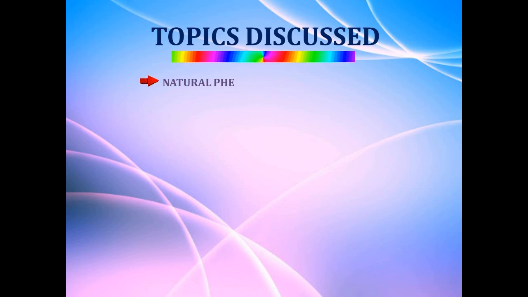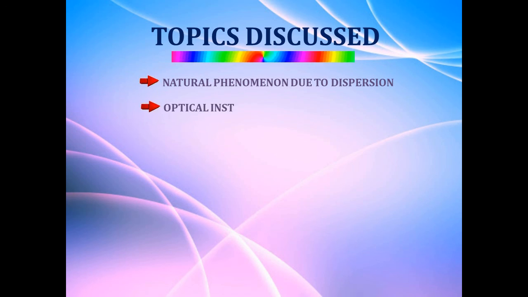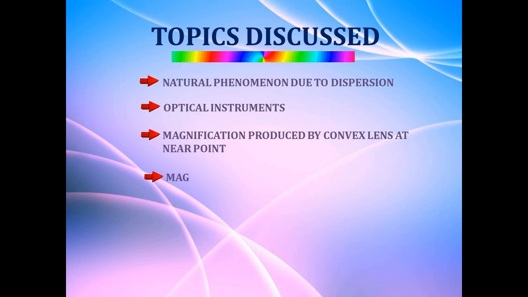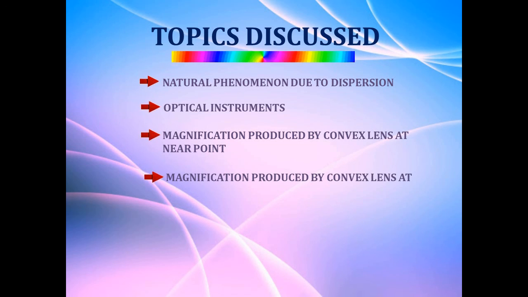Let's discuss the topics which we have discussed today. We have discussed the natural phenomena due to dispersion, that is the formation of rainbow and the formation of the blue color of the sky during normal time and the red color of the sky during sunset and sunrise. And we had discussed optical instruments.